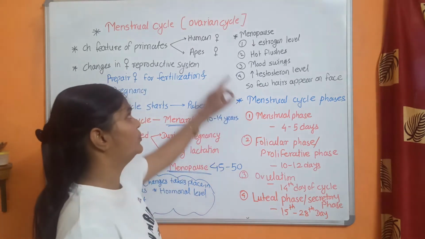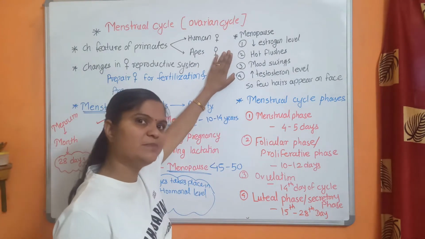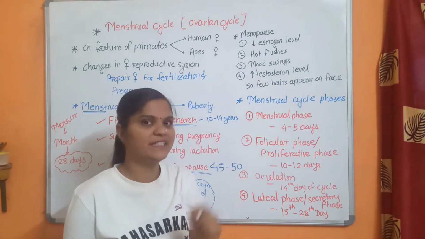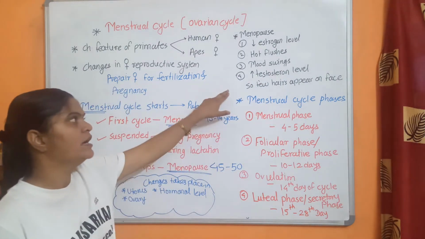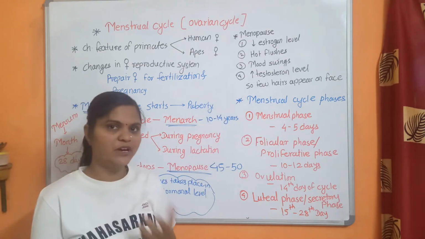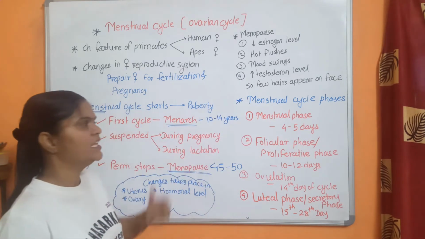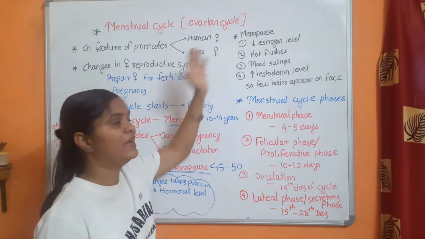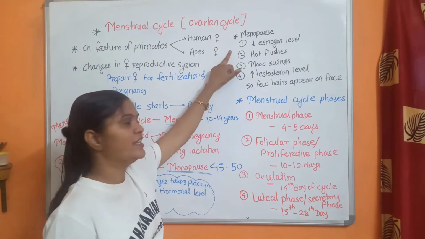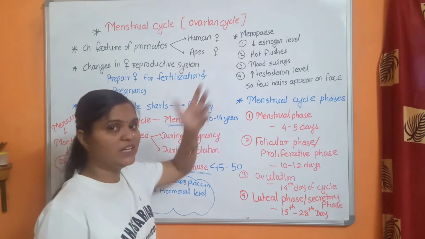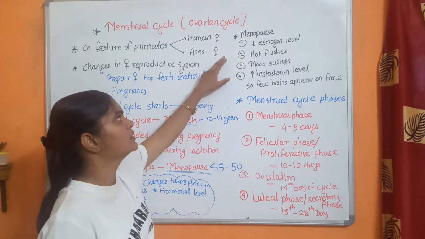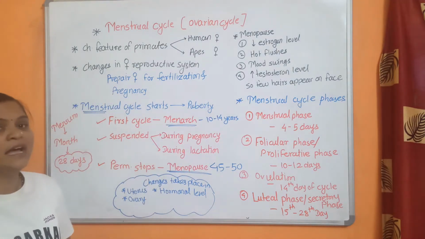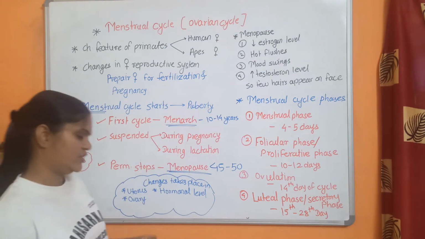At menopause the estrogen level becomes almost zero, so testosterone starts showing its effects, and a few hairs appear on the face or even baldness. So low estrogen, hot flushes, mood swings and increased testosterone are the characteristics of menopause.